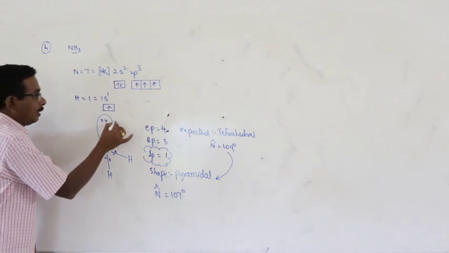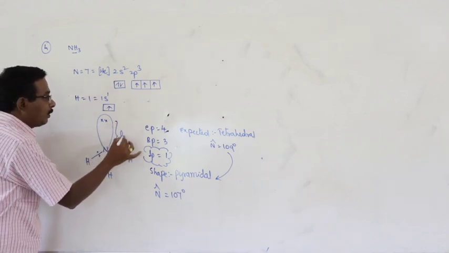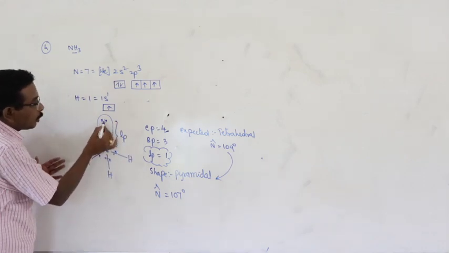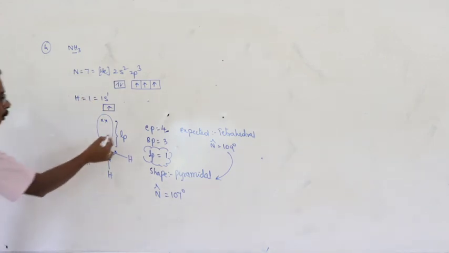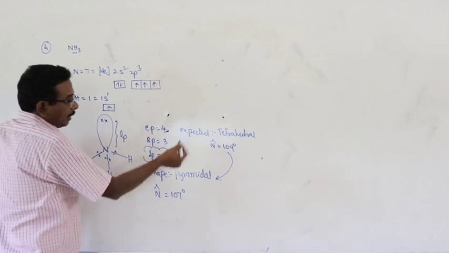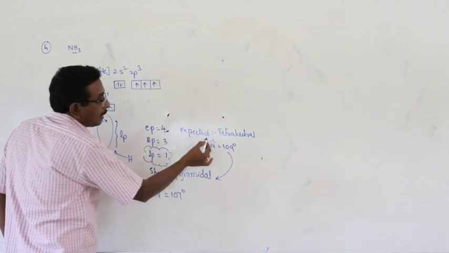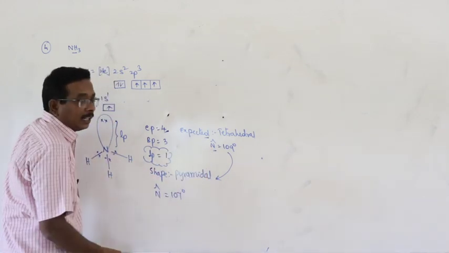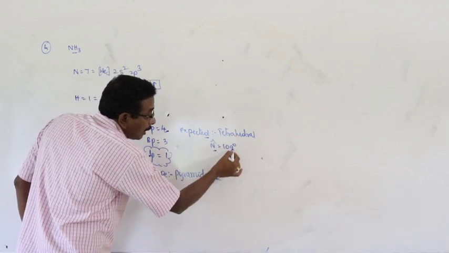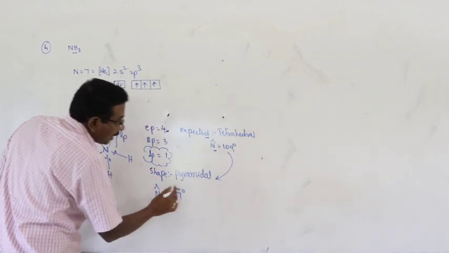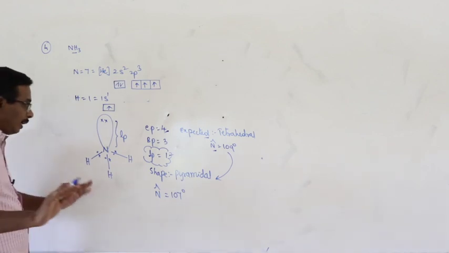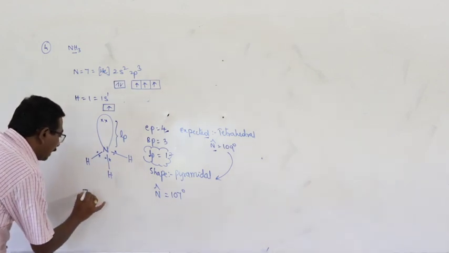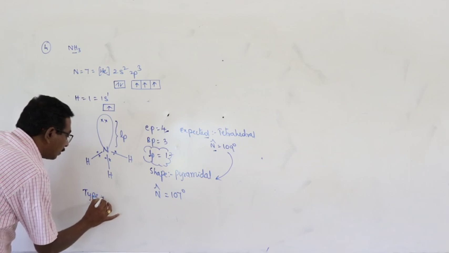And this is a lone pair, meaning the electron pair which is distributed in the valence shell is known as lone pair. 1 lone pair, 3 bond pairs. This is the expected shape and expected bond angle. Here both the shape of the molecule and the bond angles are deviated due to the presence of this lone pair only.